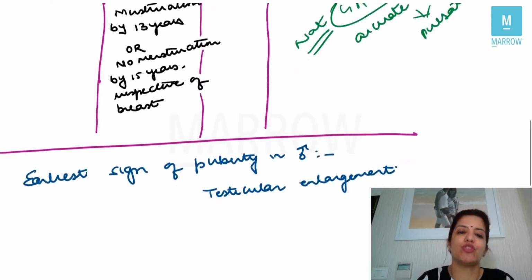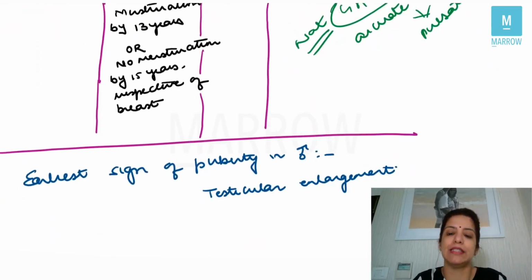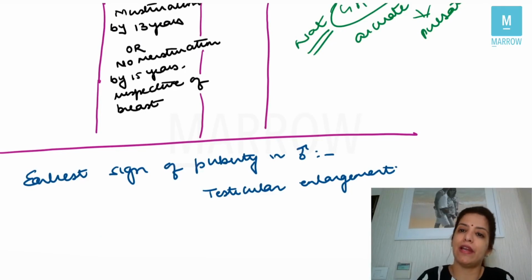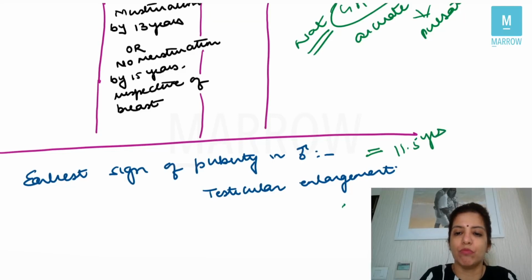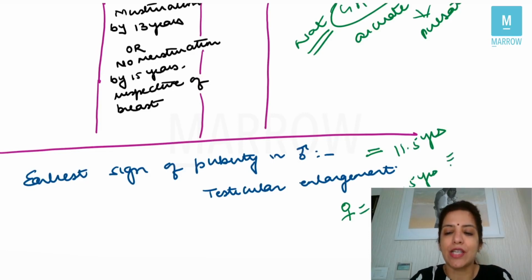In males, you have to just remember one thing, that the earliest sign of puberty in males is testicular enlargement, and the most common time for puberty in males is 11.5 years, whereas the most common time for puberty in females is 10.5 years. At 10.5 years, breast development happens in females, breast budding happens, and menstruation happens normally after 2 years.